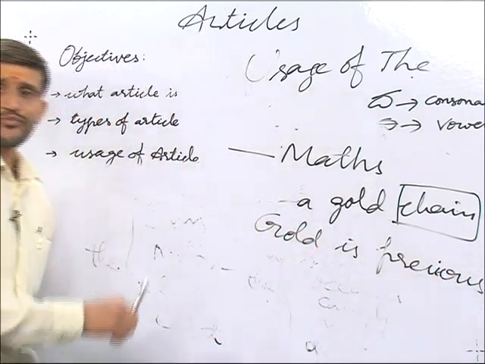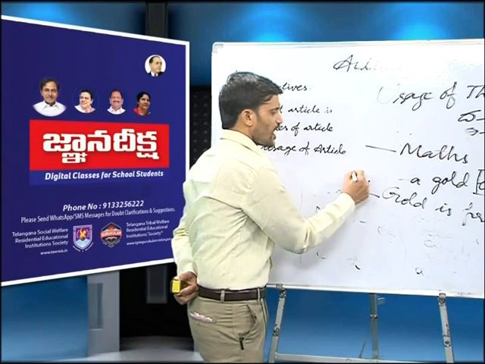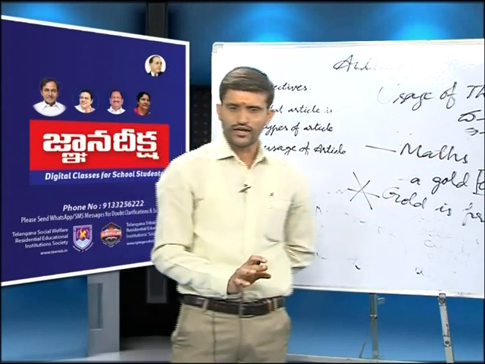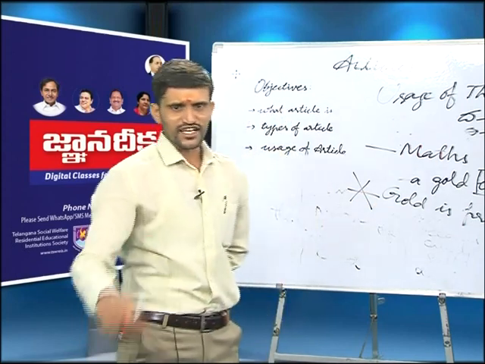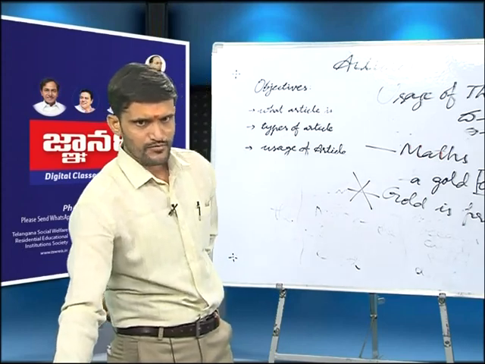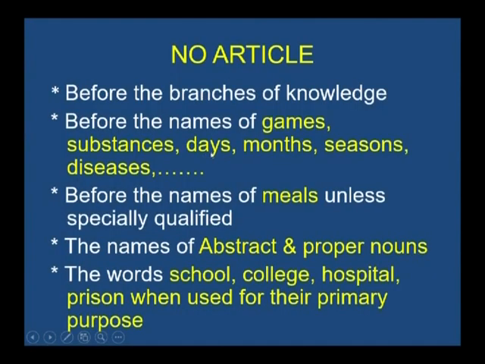So here we should not use any article before this word, understand? And another rule is there: days. Look at the slide, before the names of days, Sunday is a holiday. Before Sunday we should not use any article.